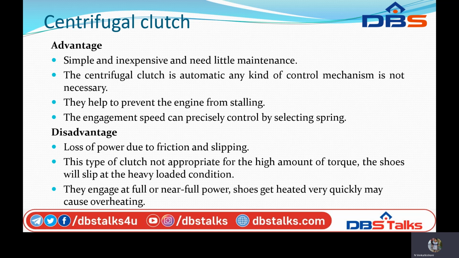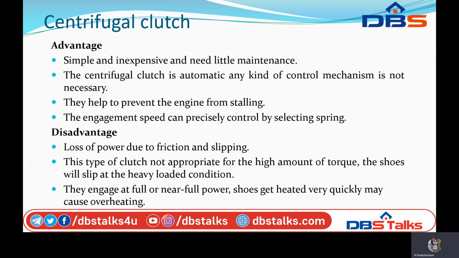Then what is the size of a shoe? It may be the length and width of the shoe. We know the intensity of pressure exerted on the shoe, P, with which the shoe presses against the rim.